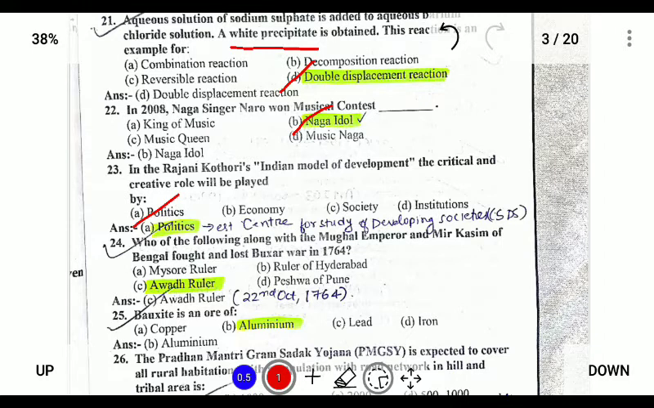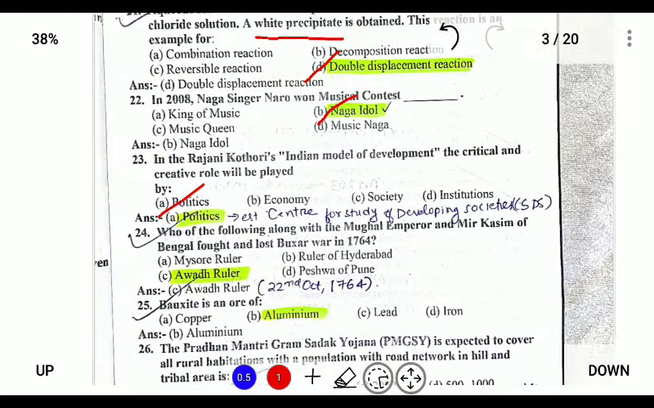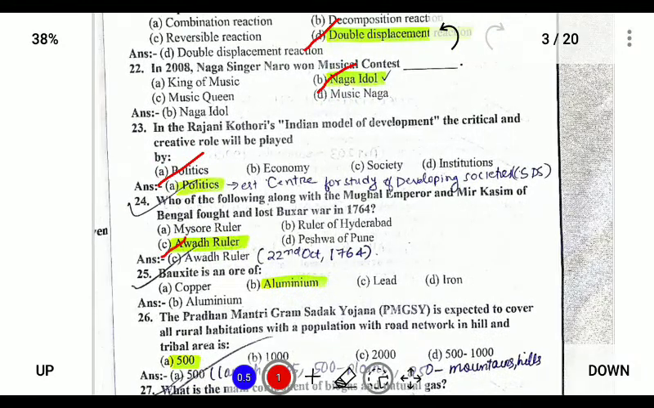Next, which of the following was the Mughal emperor who, along with Mir Qasim of Bengal, fought and lost the Battle of Buxar in 1764? The Battle of Buxar was fought on 22nd October 1764 between the British and three rulers, that is Shuja-ud-Daula, Mir Qasim, and Shah Alam II of Delhi. Mir Qasim was the ruler of Bengal. Next, bauxite is an ore of aluminium.